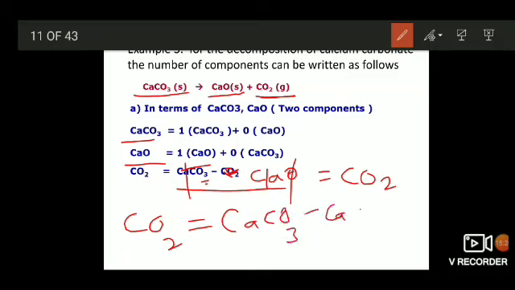minus CaO. That is, all the three phases CaCO3, CaO and CO2 are expressed by using only two components, CaCO3 and CaO. That is, number of components in this case is 2. C is equal to 2.